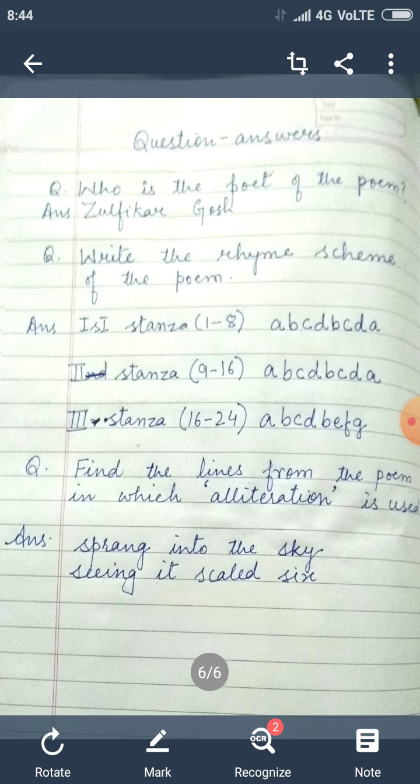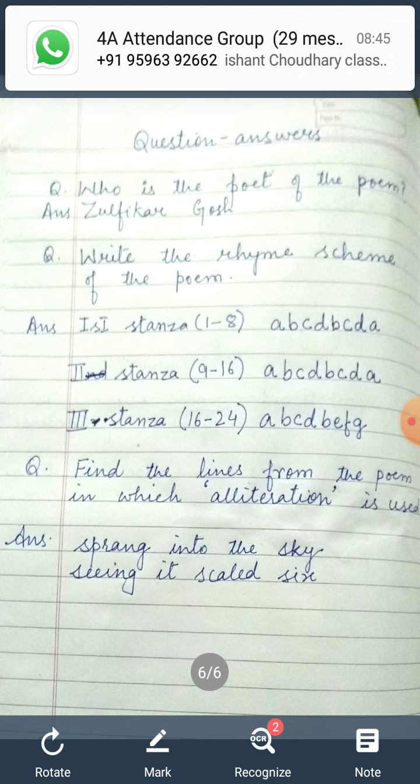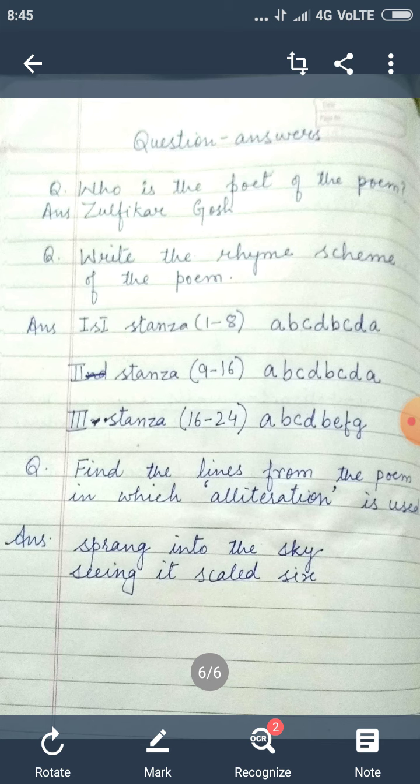Students, you may get question answers like these. So whenever you read the poems, you have to prepare such types of questions, like who is the poet of the poem? So Zulfikar Ghose. Write the rhyme scheme of the poem. So here three stanzas I have taken, stanza wise, 1 to 8 lines, then 9 to 16, then 16 to 24. I hope you all know how to find out the rhyme scheme, because in class 6 and 7 I think you have done it. And if you have any problem, then you can text me.